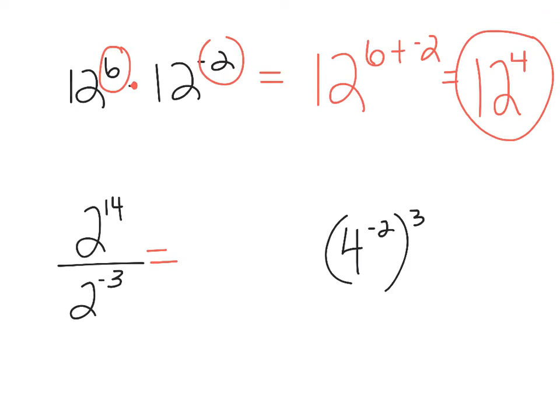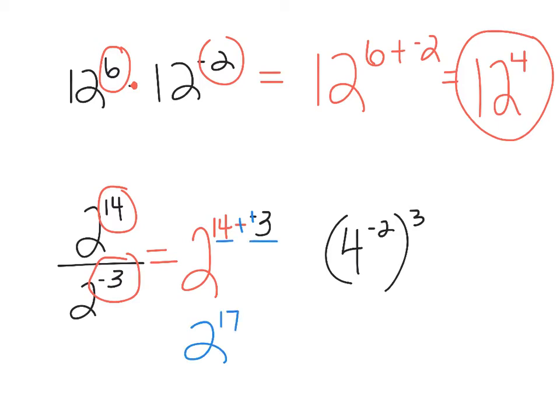Okay, this one, it's my quotient of powers rule. So I'm dividing. Remember, you can take the top exponent minus, and here's where you have to be careful, the bottom exponent. I'm going to rewrite that in a different color quick. So 14 minus negative 3. You guys have to be very careful there. There's 2 subtraction signs in a row, so I'm going to add the opposite, and I end up with 14 plus 3, which is the 17th power. So this one actually equals 2 to the 17th.